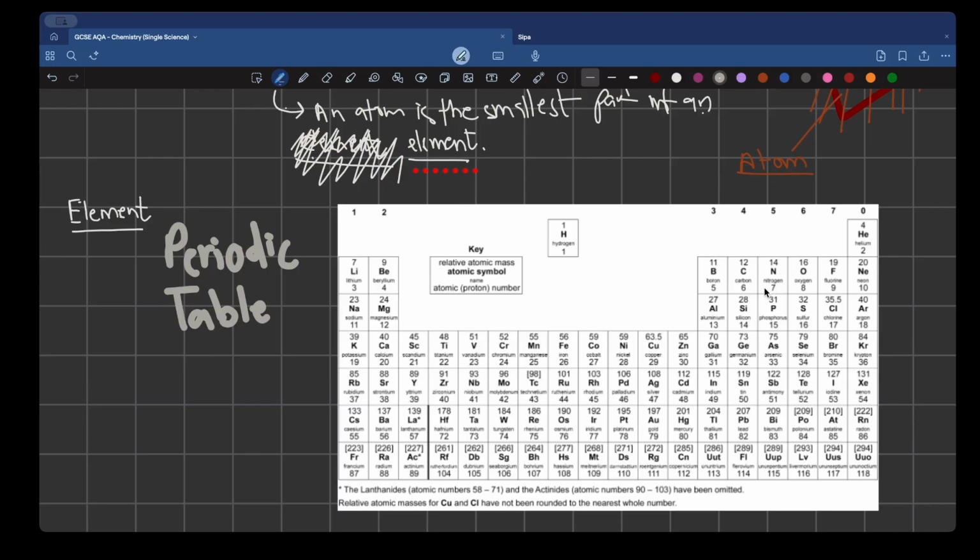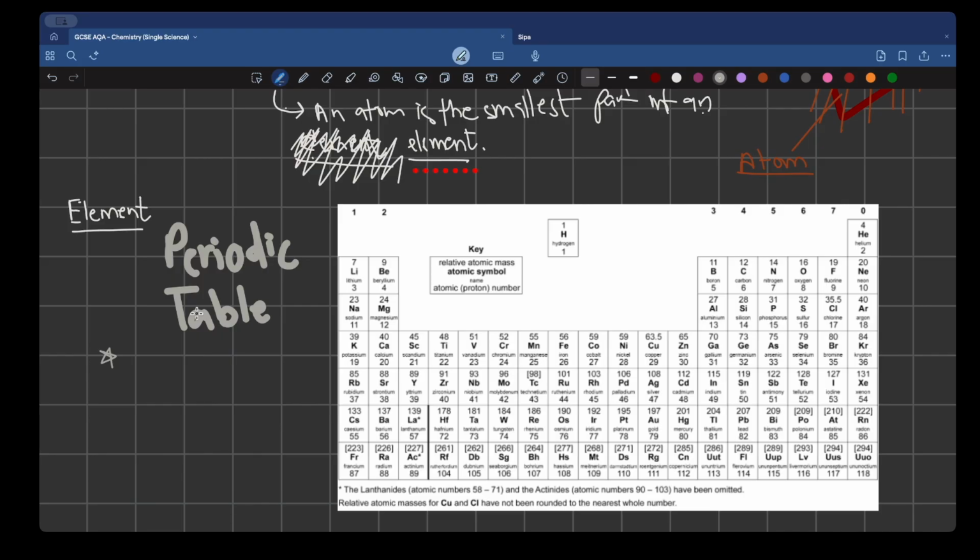Nitrogen, N. Carbon, C. Boron, capital B. Do you notice that all of these elements are represented by a capital letter? It always starts with a capital letter. For example, for rubidium, we've got Rb, R is capital. For titanium, we've got Ti, T is capital. For chromium, we've got Cr, C is capital.